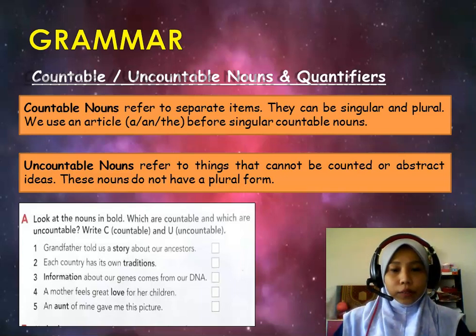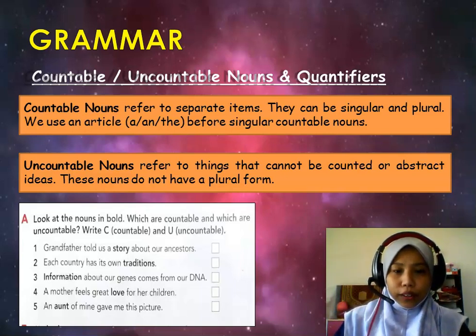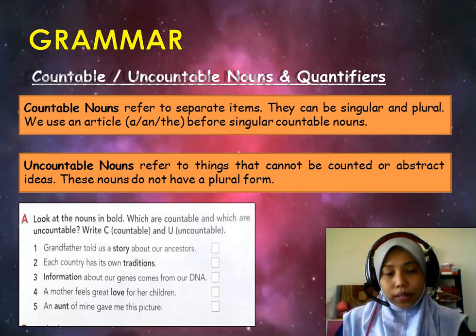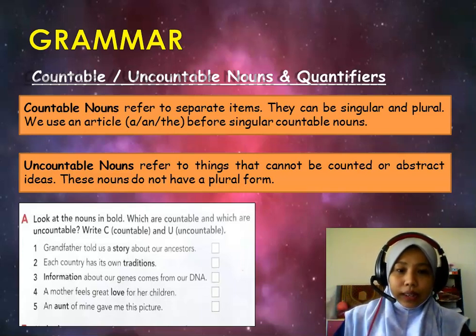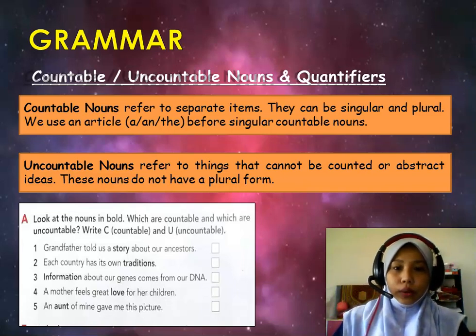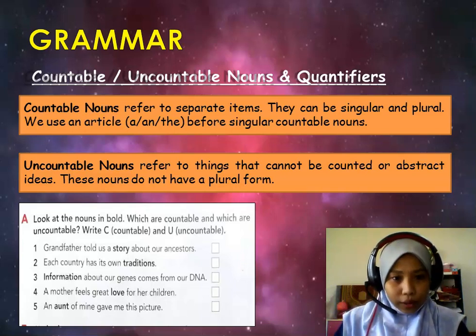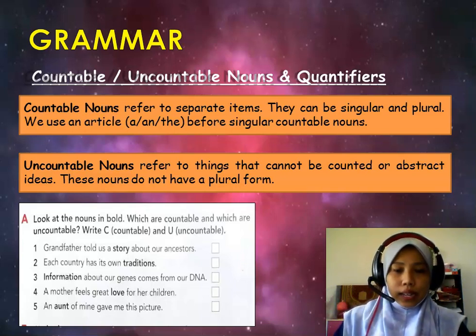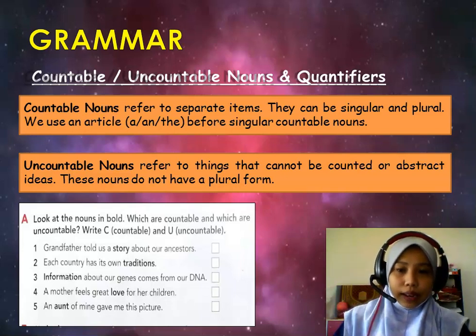As for you to remember, for your level, countable and uncountable nouns are different from what you learned during primary school. In primary school, you learned countable nouns, for example, people, places, colors, and everything. Very simple. And for uncountable, you count on sugar, rice, milk, and so on. Very simple things. But for your level, now you are learning more specific countable and uncountable nouns.